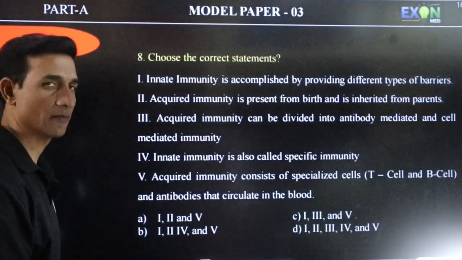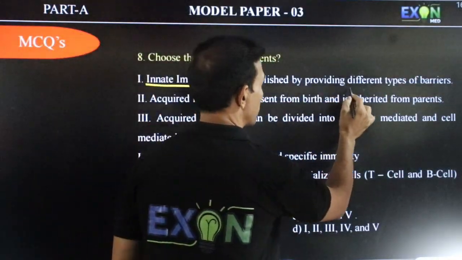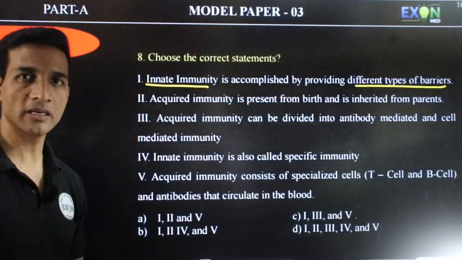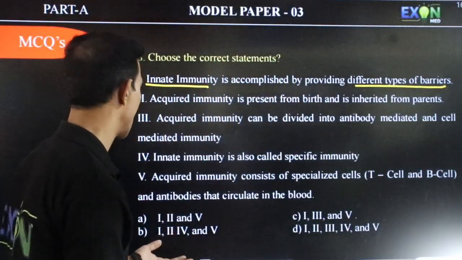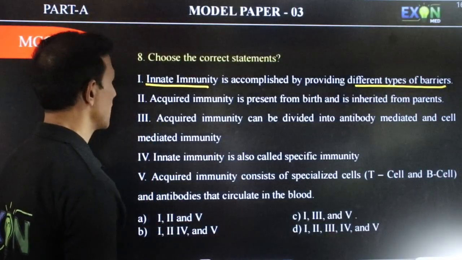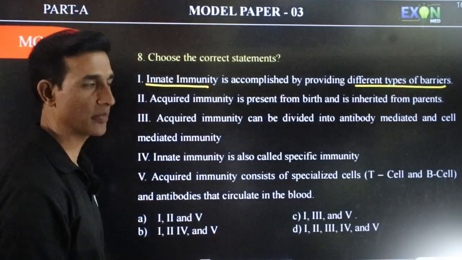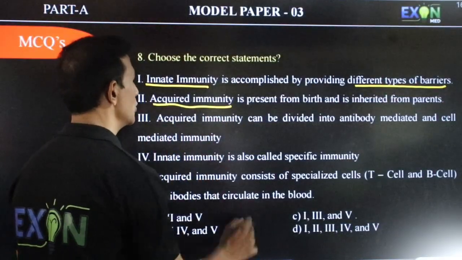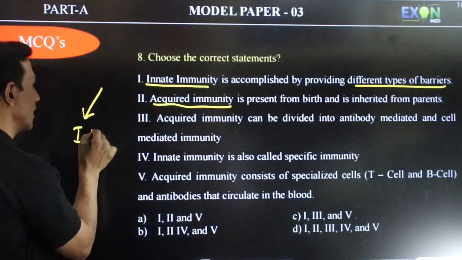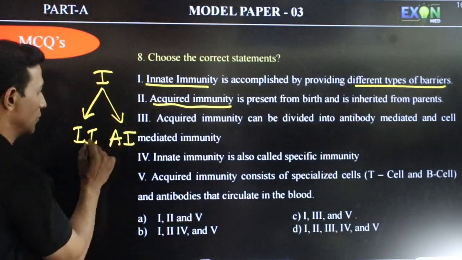Choose the correct statement about immunity. Innate immunity is accomplished by providing different types of barriers like physical barriers, physiological barriers, cytokine barriers, etc. So statement 1 is correct. Acquired immunity is present from birth and is inherited from parents. So we know immunity is of 2 types: one is innate immunity and the other is acquired immunity.